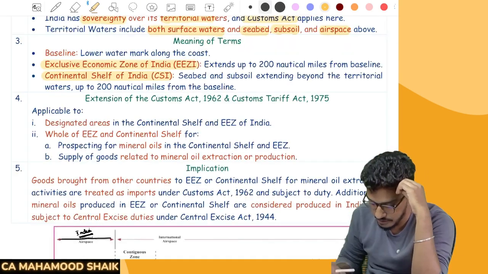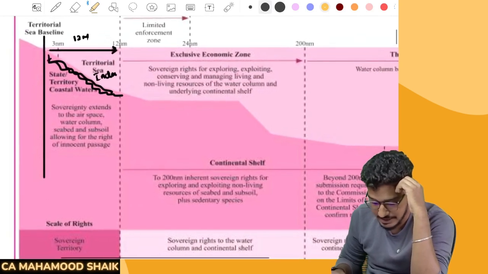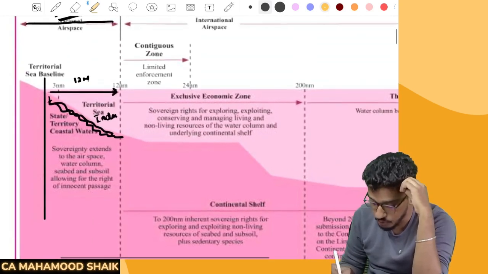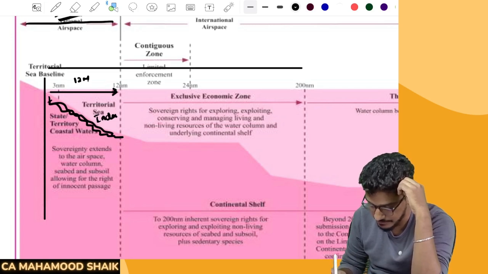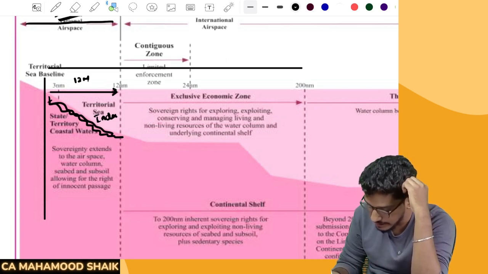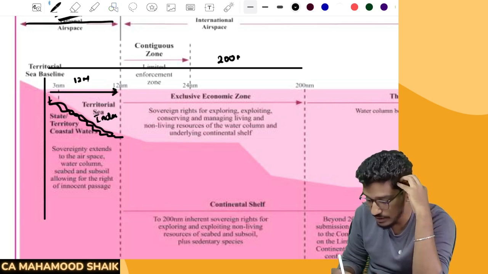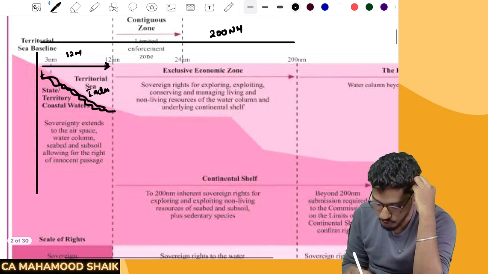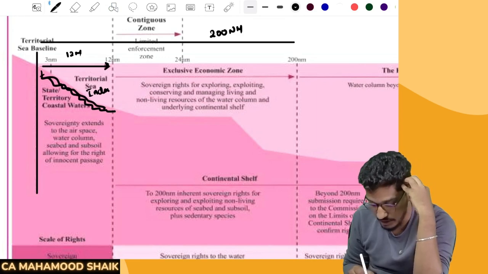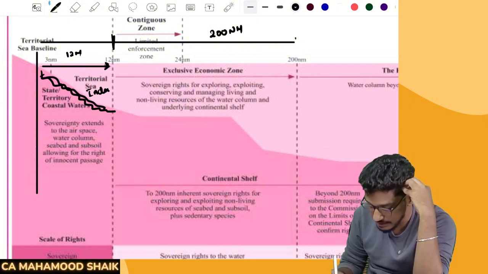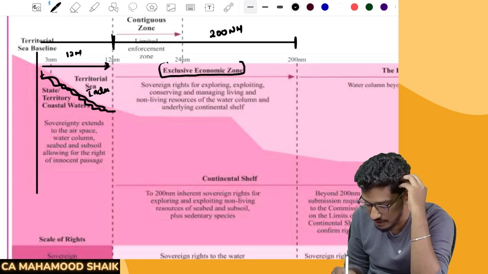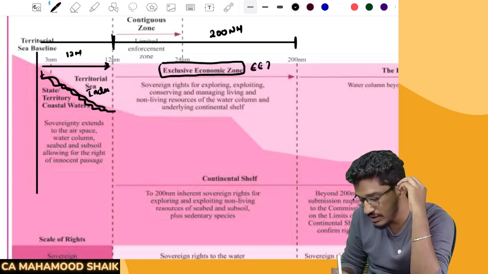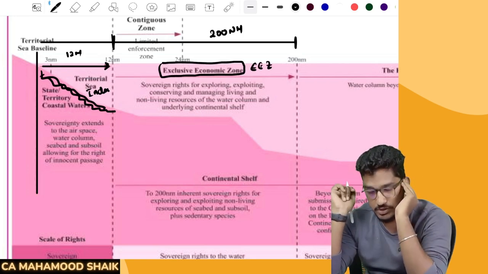So what do you mean by exclusive economic zone? The act says that from the baseline, if you go up to 200 nautical miles, till here also it is forming part of India only. On that also the Indian government will have power. But up to 12 nautical miles, we call it territorial waters. From 12 nautical miles till 200 nautical miles, whatever water is there, we call it the exclusive economic zone.